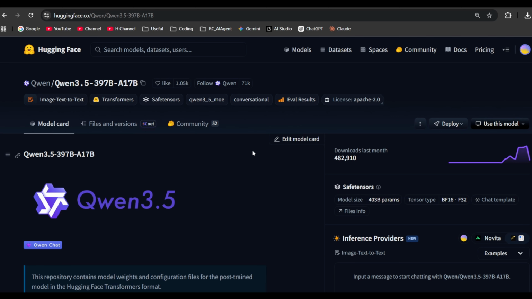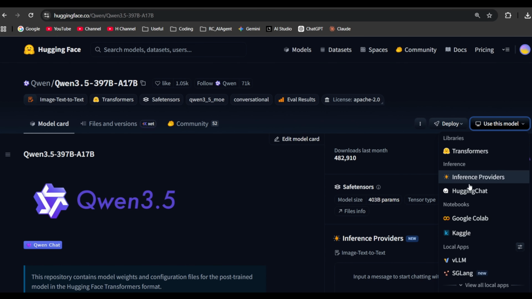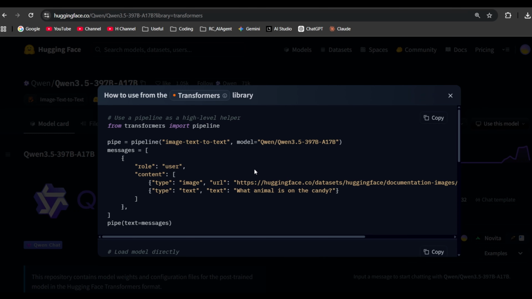Next, how to use these models yourself. Just head over to the link given in the description to open up the Hugging Face page of the Qwen models. Here you can check their whole Qwen page and you'll see all the models listed under the 3.5 category here. Let's say I open their flagship model A17B. To use this model I can click on this link and then the transformers library. Then you can use this code to set up the pipeline for the Qwen model. This will download the model using the transformers library. You can paste this code in any Python IDE like Google Colab, Google Antigravity, or VS Code.